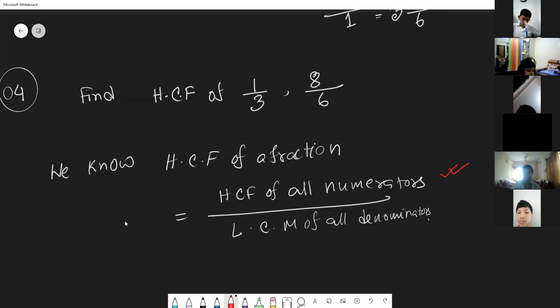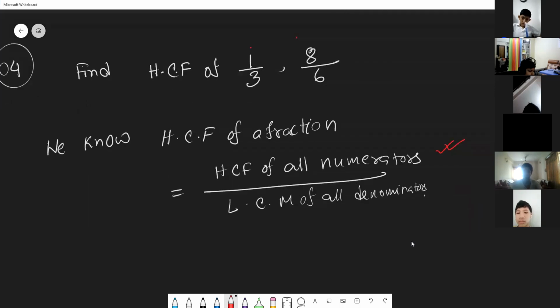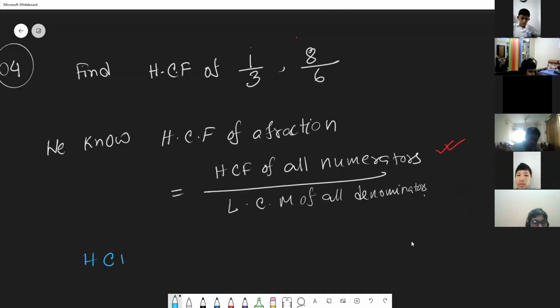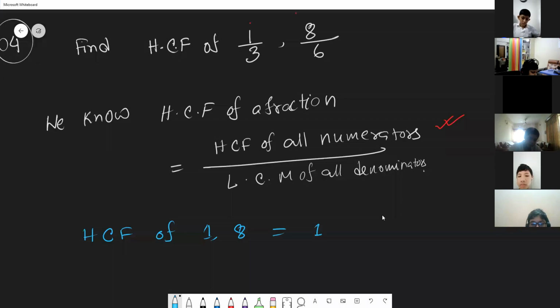Here the numerators are 1 and 8. Now find the HCF of 1 and 8. The common factor is 1, so the HCF is 1. And the LCM of 3 and 6 will be 6.